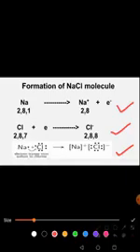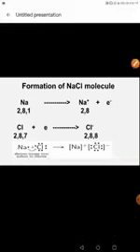In that case, the dot structure is of great help to you. In the same way, I've shown the dot structure and formation of this magnesium chloride molecule. Please watch these things carefully and try to register them in your mind, and let's move on to the next part of this lesson.